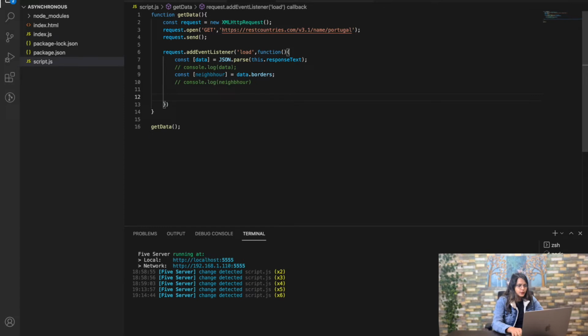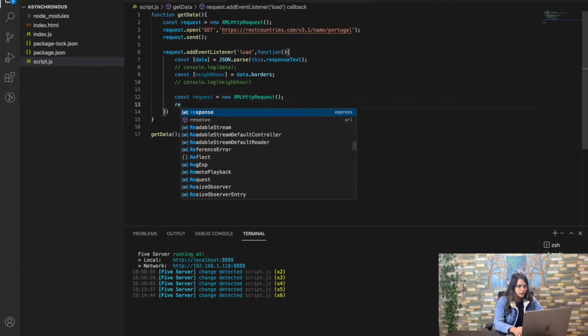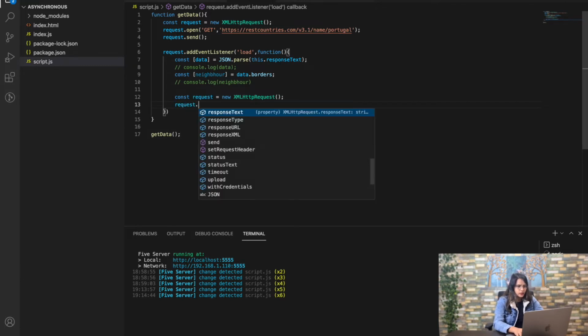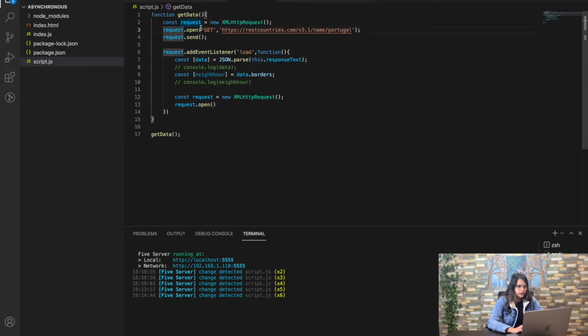Okay, so in the same way, I'm going to create another request, const request. Now I'm creating it again as a constant, so I think this will not be an issue to call it request again. Fine, now request dot open, and again this is the same thing, GET, right, but this URL will be changed.